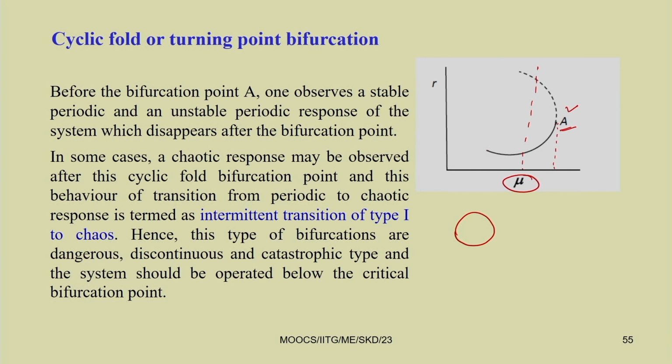Hence, this type of bifurcation is dangerous, discontinuous and catastrophic, and the system should be operated below this critical point. It should not be operated after A, which will lead to chaotic response.